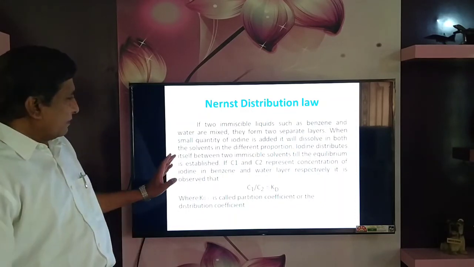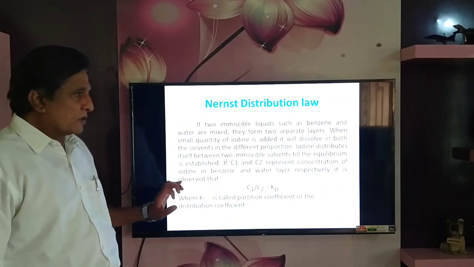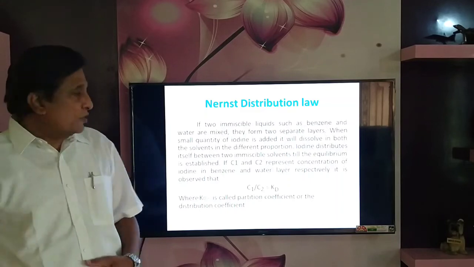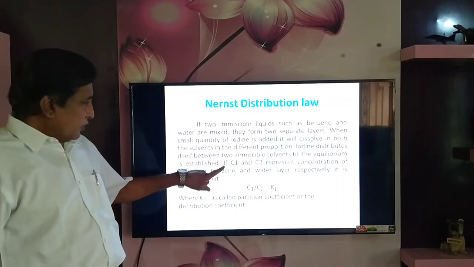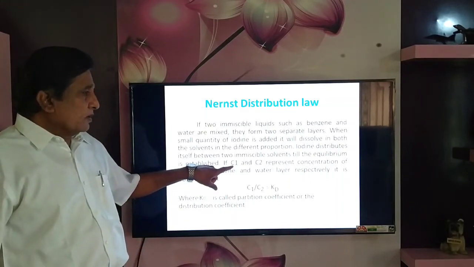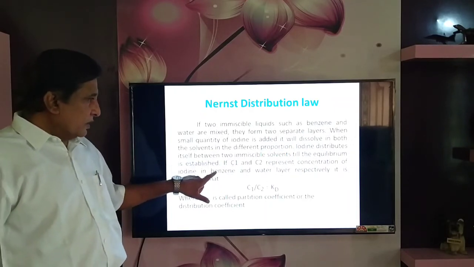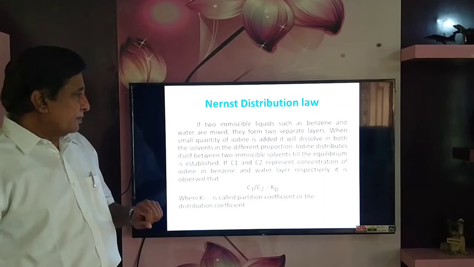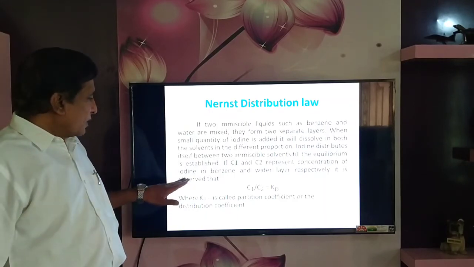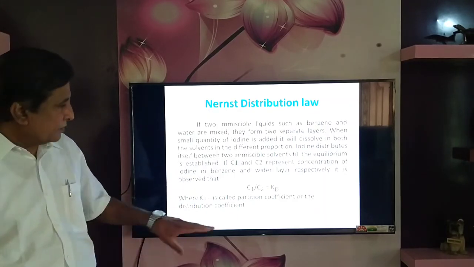Iodine distributes itself between two immiscible solvents till equilibrium is established. Suppose C1 and C2 are the concentrations of iodine in benzene and water respectively. So this is the observation.